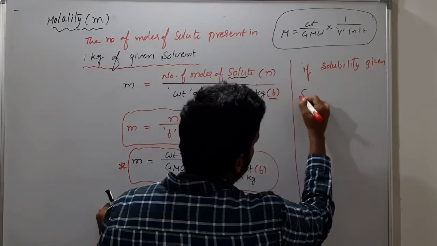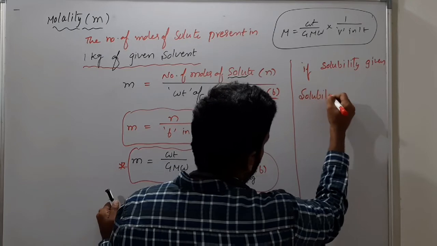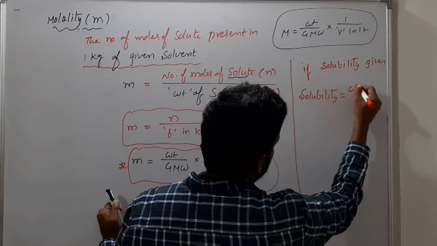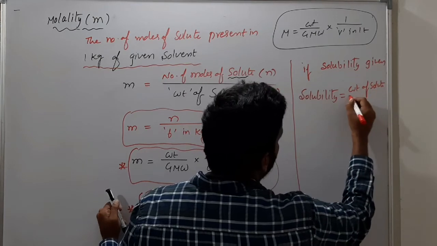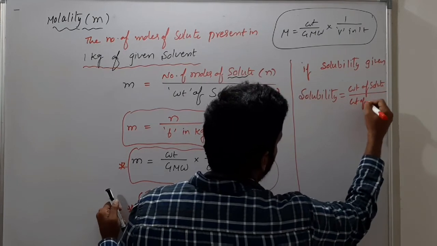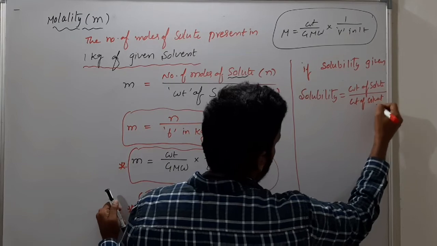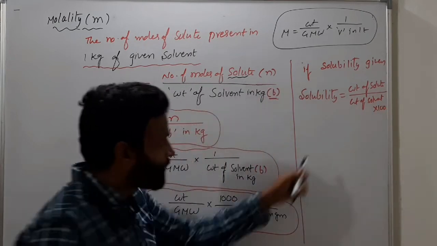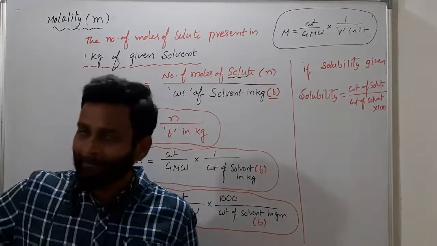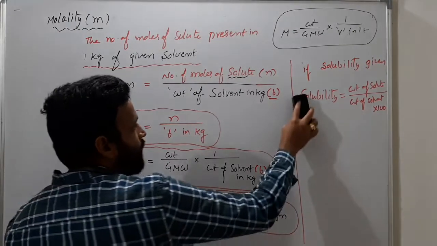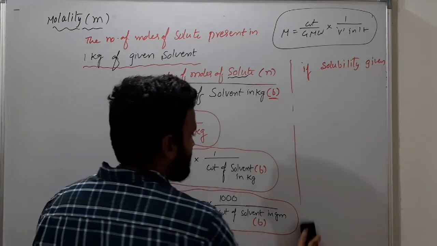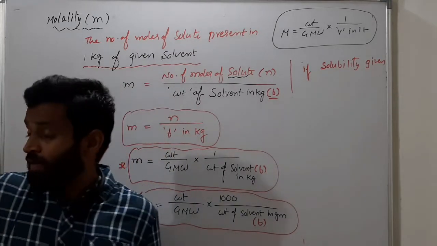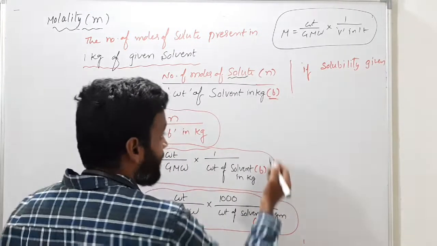What is the solubility formula? Do you remember? Solubility is equal to weight of solute by weight of solvent into 100. Do you remember this solubility formula? Previously I gave it. What is solubility?